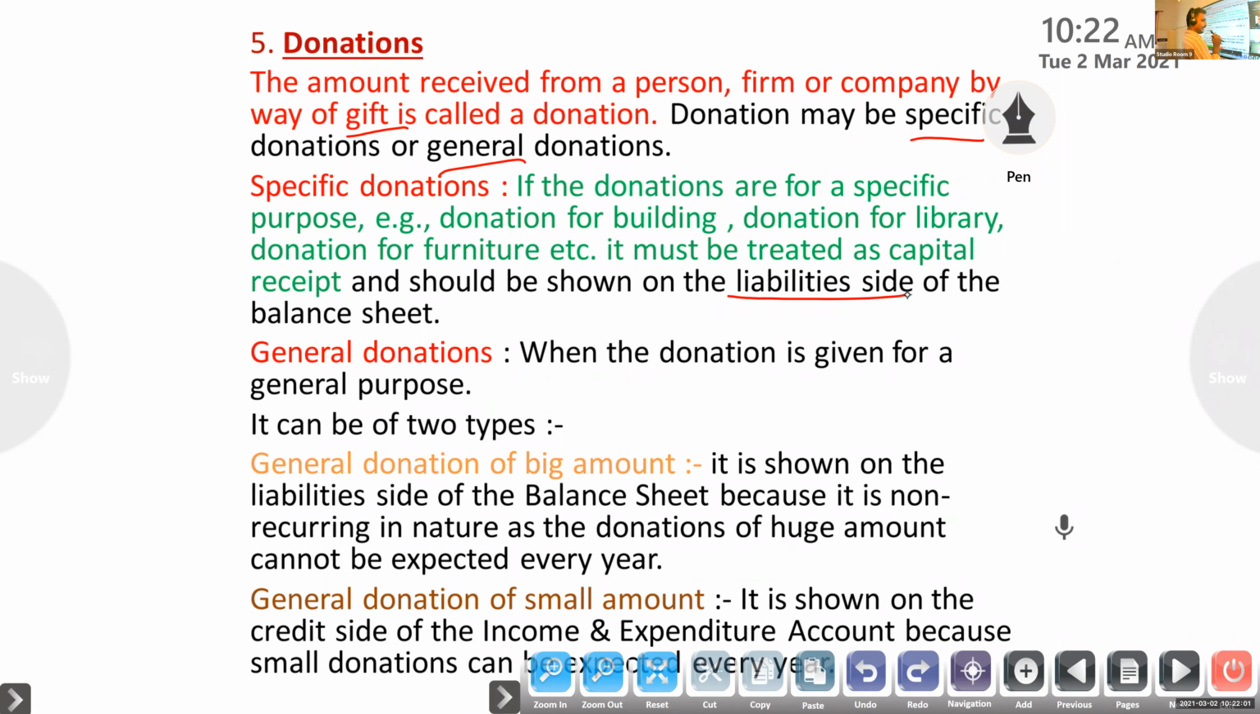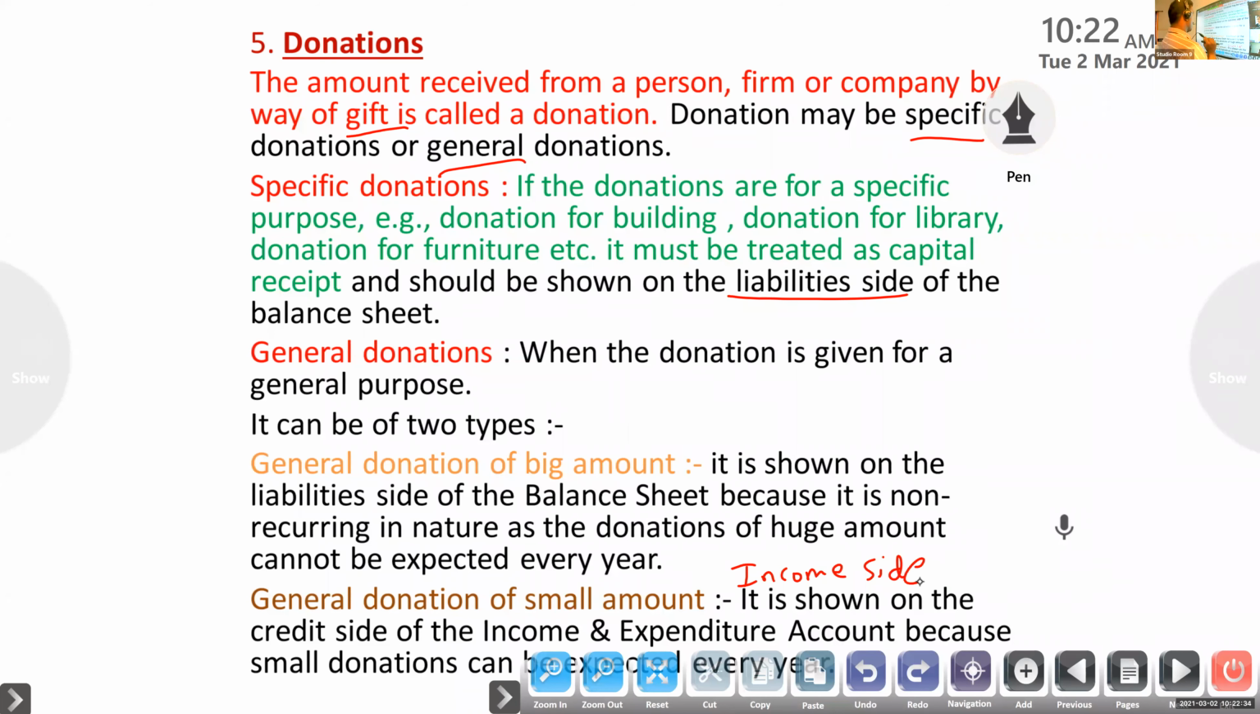Every fund in a non-profit organization, whatever fund we get, is a liability only. But if only donation is given in the receipt and payment account, it will become income side. Here, general donation may be of a big amount or a small amount, but mainly they give general donation of small amount, and that will come income side.